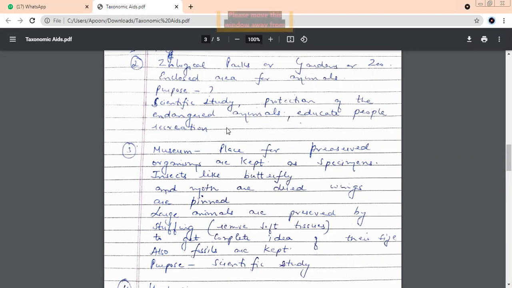Have you seen bhusa in the hay? Yes, ma'am. That does not decay, beta. So generally, we stuff it with hay or some other material and make it look like a natural animal. This is how we preserve things in the zoo. There are different ways how we do it.